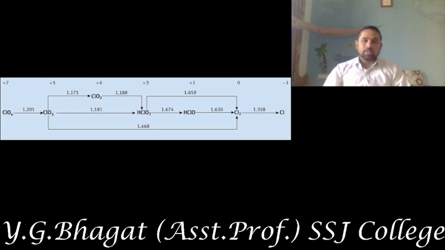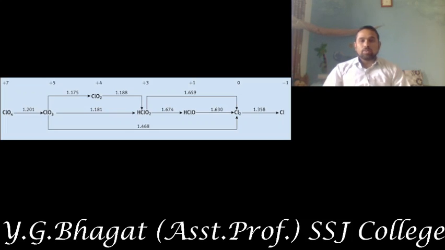Here we have taken ClO4-. Starting from ClO4-, we are moving up to Cl-. In each step, oxygen is removed. So ClO4- is converted to ClO3-, ClO2-, HClO2, where hydrogen addition takes place, which is another way of describing reduction. Then HClO, Cl2 and Cl-.